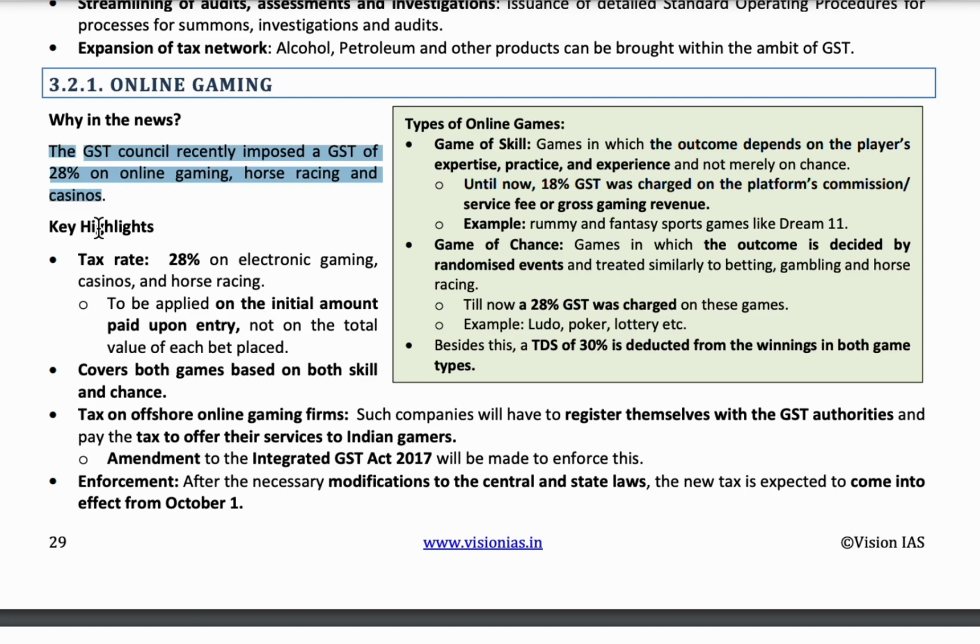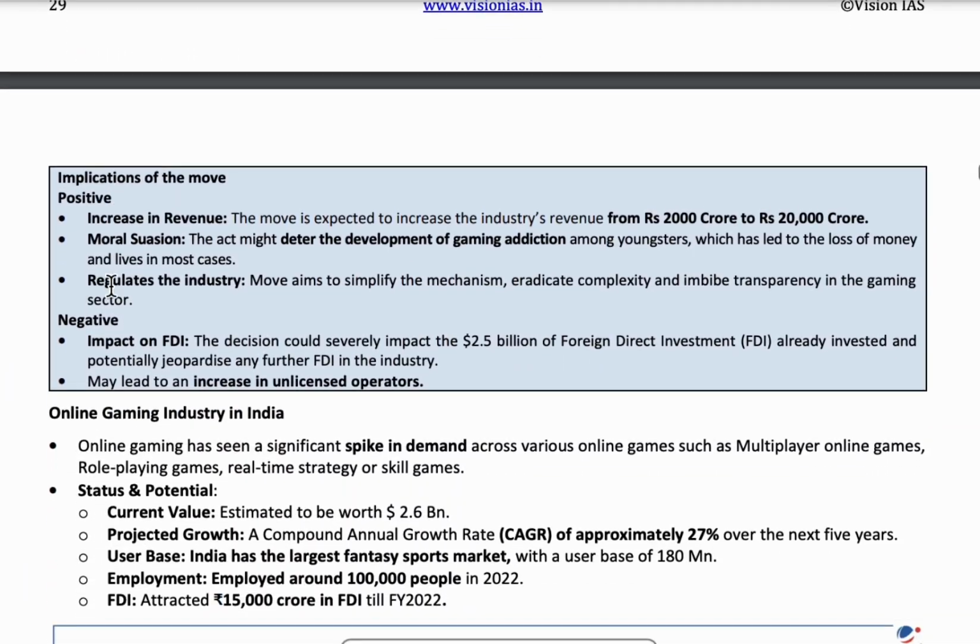The next one is, online gaming is under the Ministry of Electronics and Information Technology, but some states have their own laws related to permission within the state. Generally the central government monitors online gaming under the Ministry of Electronics and Information Technology, but there are some states which also make their own laws and give permission within the states.